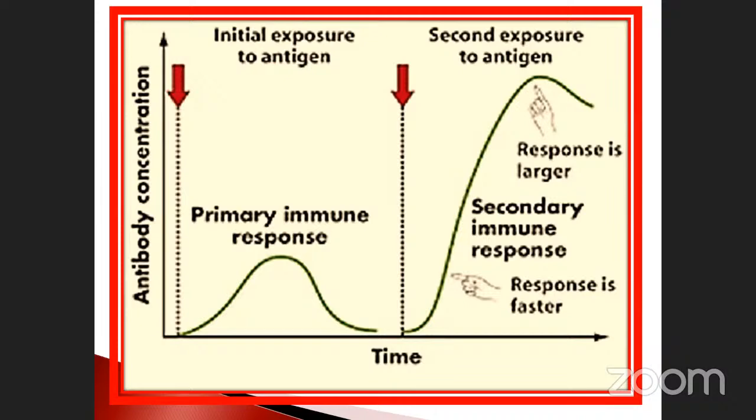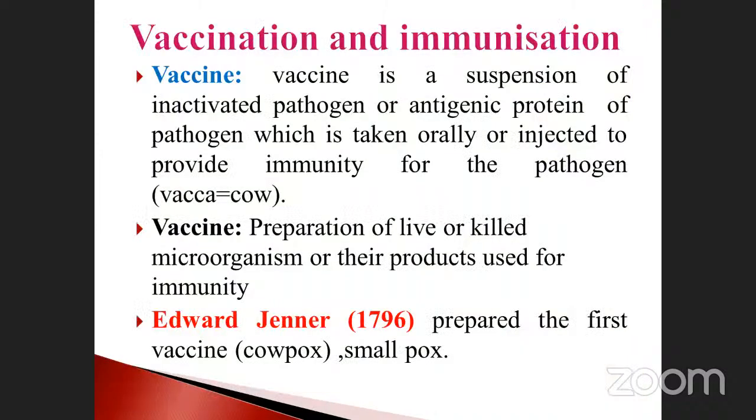We already discussed these things, and we will pass on to the next one: vaccination and immunizations. What is meant by vaccine? A vaccine is a suspension of inactive pathogen or antigen protein which is taken orally or injected to provide immunity against the pathogens.